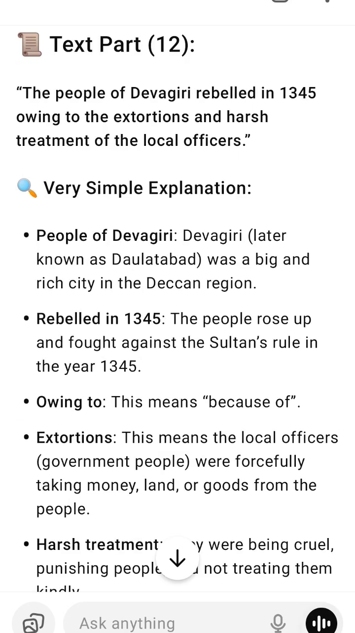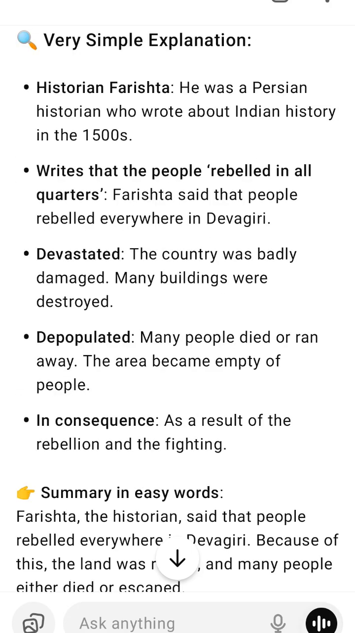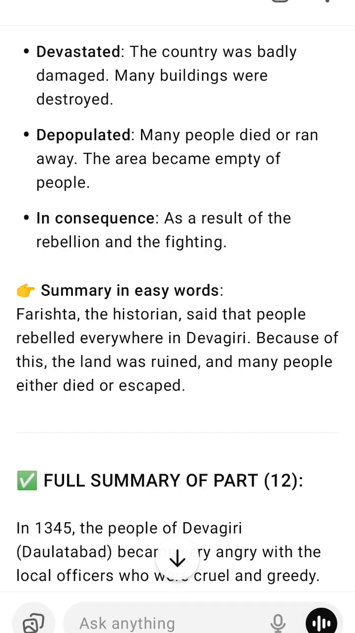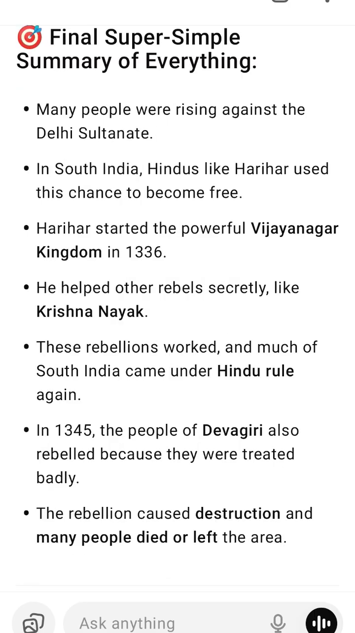Birth of the Vijayanagar Empire, 1336. In southern India, the local Hindu people saw a chance to become independent when they noticed that Sultan Muhammad's rule was becoming weak. One brave Hindu leader, Harihara, also called Harihar or Hakka, decided to act. In 1336, he started a new Hindu kingdom called Vijayanagar. Vijayanagar means city of victory. Vijaya equals victory. Nagar, city.